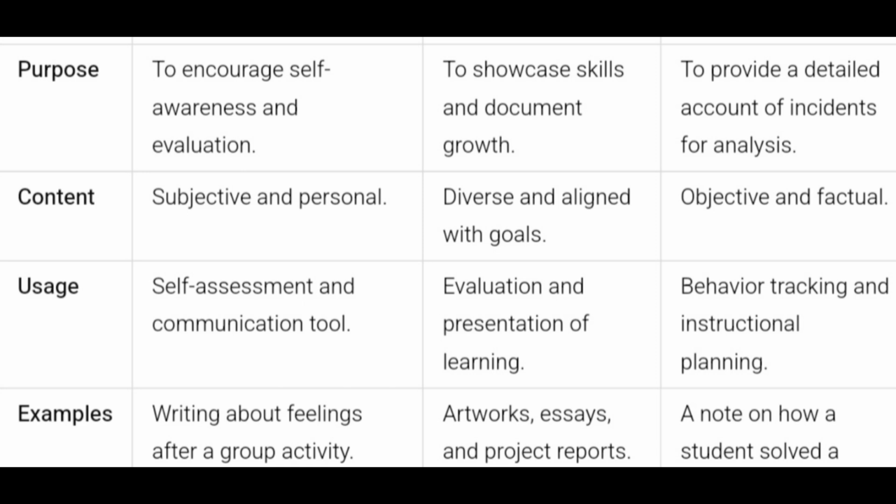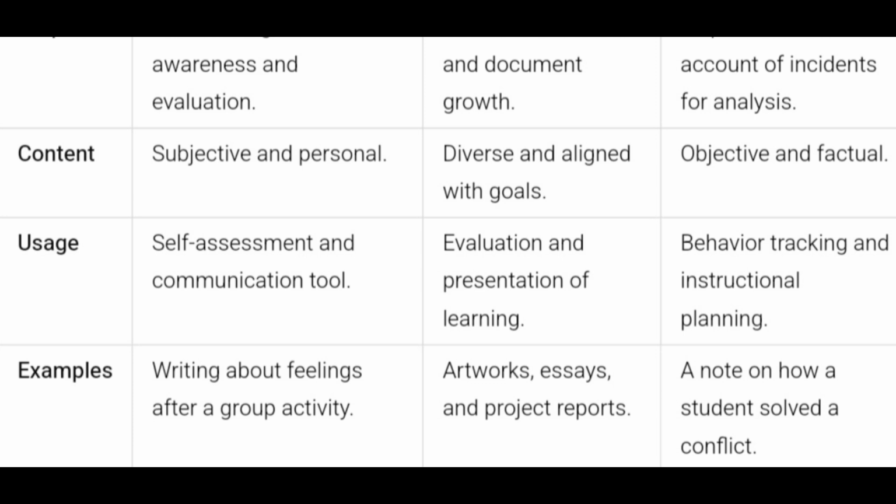Content: subjective and personal. So a reflective journal is subjective as well as very personal. Now a student portfolio is diverse and aligned with goals. And the anecdotal record, as I told you, is factual. It depends on facts. No lies here, no false information here. Usage: self-assessment and communication tool. So a reflective journal is used for self-assessment and as a communication tool. However, a student portfolio is used for evaluation and presentation of learning experiences, and an anecdotal record is used for behavioral tracking and instructional planning.